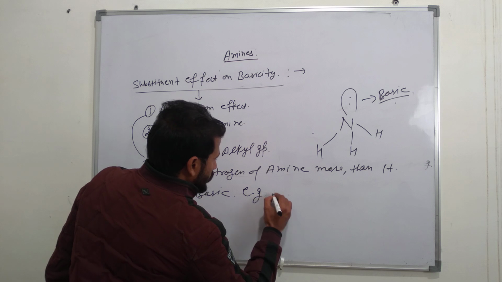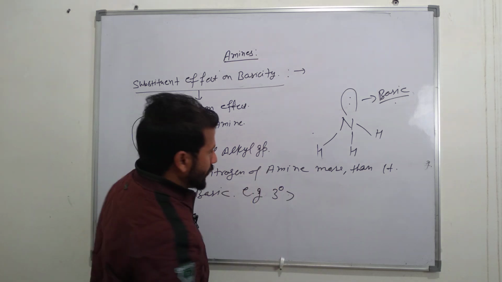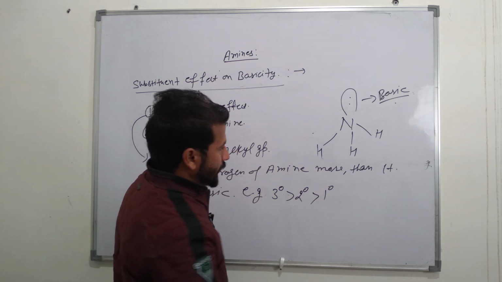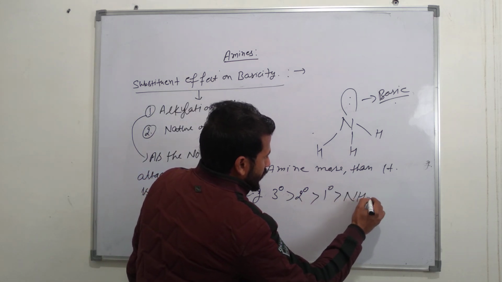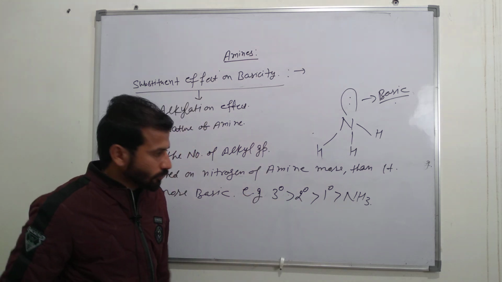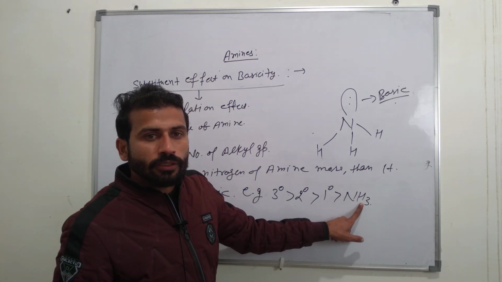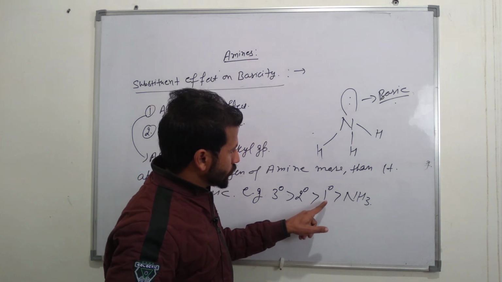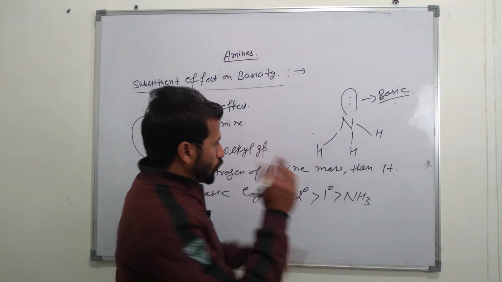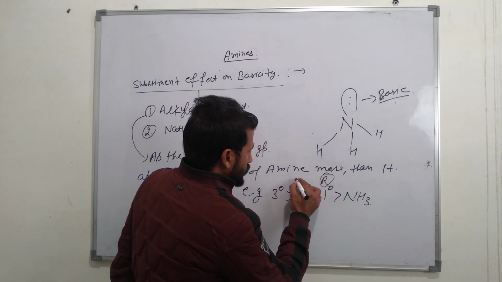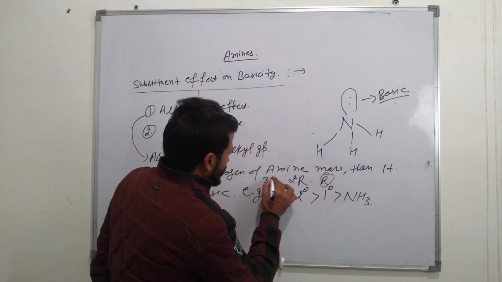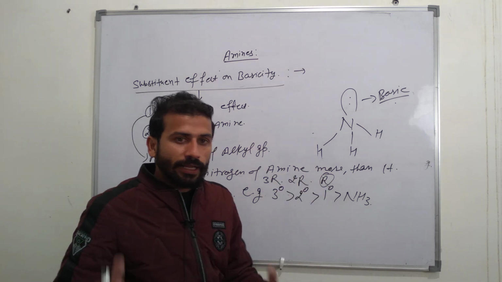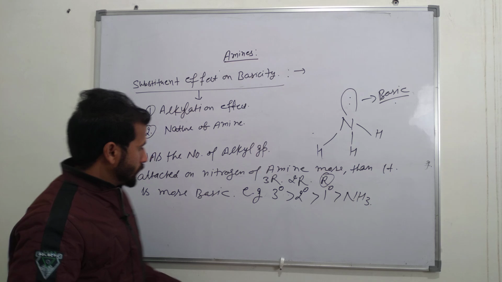Example, tertiary amine is more basic than secondary amine, more basic than primary amine, and last is ammonia itself. How? Here 3 hydrogens, no alkyl group, no R group. But in case of primary amine, only one R group. Here are 2 R groups, here are 3 R groups. As the number of R groups increases, the basic strength increases.